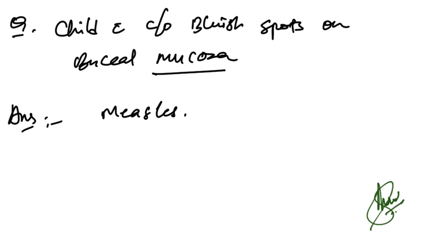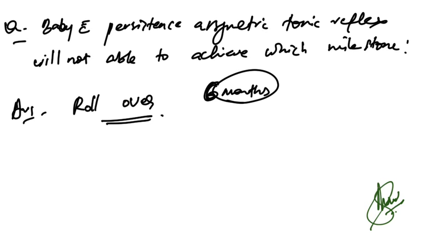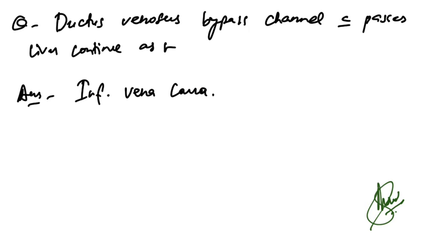A child with complaints of bluish spot on buccal mucosa: measles. Then baby with persistent asymmetric tonic neck reflex will not be able to achieve which milestone? So persistent asymmetric tonic neck reflex at 6 months of age. So rollover should be present, but it will not be achieved if asymmetric tonic neck reflex is present.